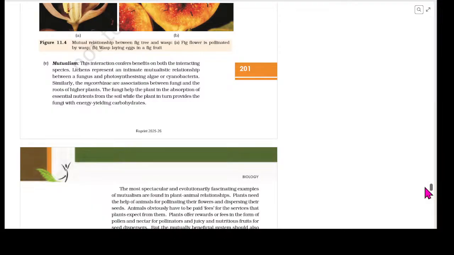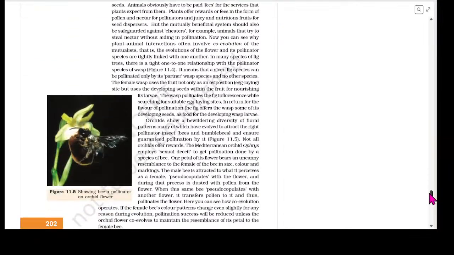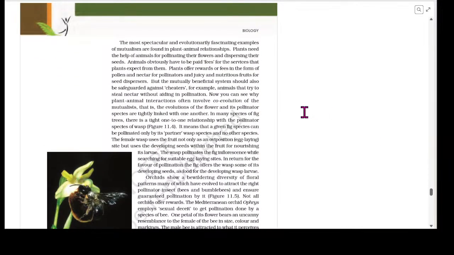Mutualism. This interaction confers benefits on both the interacting species. Lichens represent an intimate mutualistic relationship between the fungus and the photosynthesizing algae or cyanobacteria. Similarly, the mycorrhiza are associations between the fungi and the roots of the higher plants. The fungi help the plants in the absorption of essential nutrients from the soil, while the plants in turn provide the fungi with high yielding carbohydrates. The most spectacular and evolutionarily fascinating examples of mutualism are found in plant animal relationships.